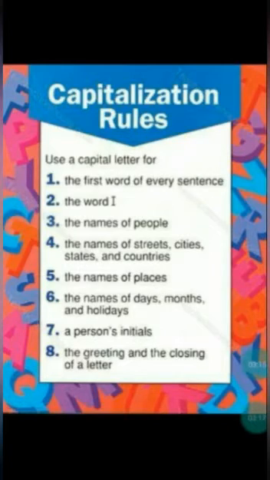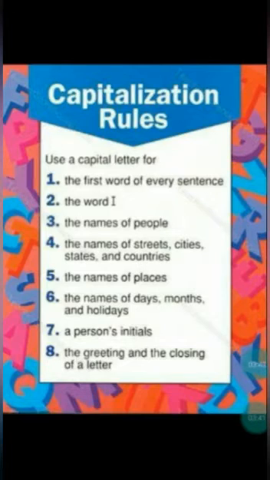And the names of days, months, and holidays. Already we have learned about this, right? So we should write the first letter of the weekday name in a capital letter. We should write the first letter of the month name in a capital letter. We should write all the holiday names with the first letter in a capital letter.